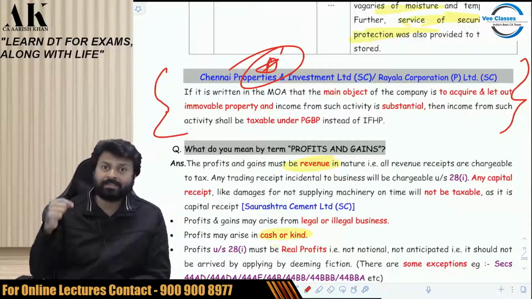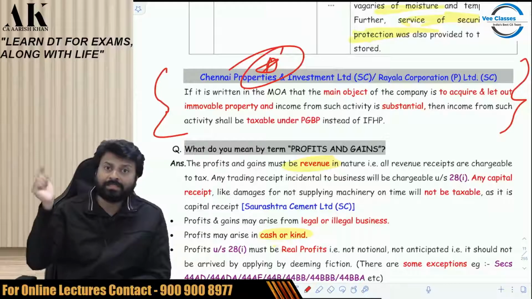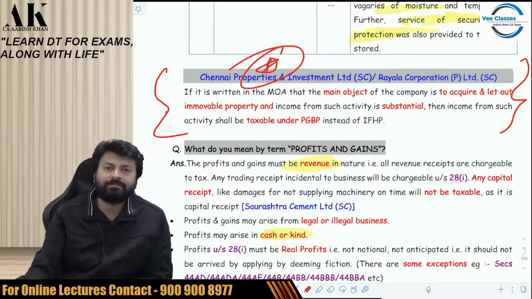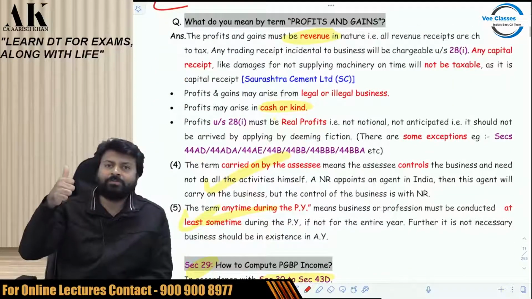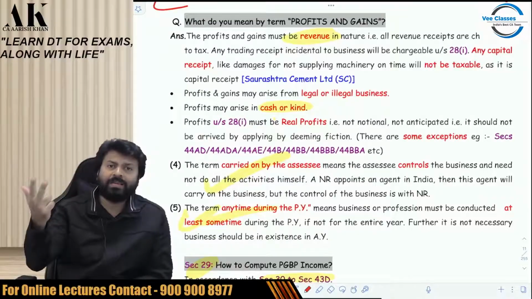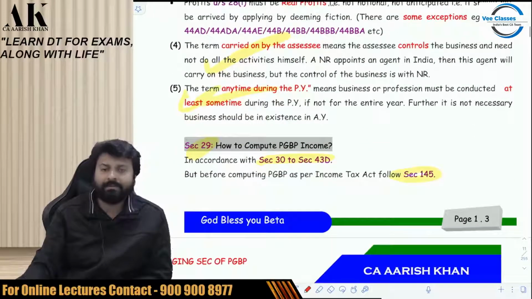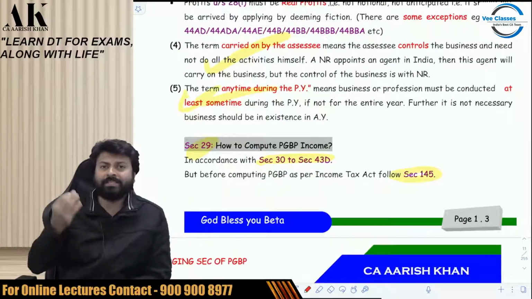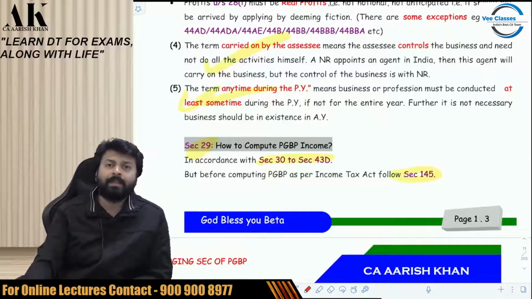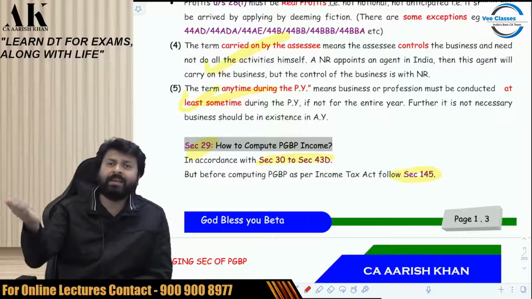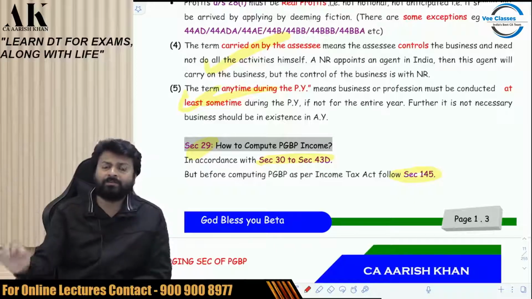Suppose a person rents the house, and because it is his business to acquire property and let out the property, it is written in the memorandum, and it is also a substantial part of the business, then it is PGBP. Then coming to profits and gains, they have to be revenue, has to be real, from legal or illegal sources, in cash or kind. Then the business has to be carried on by the assessee, meaning it has to be controlled by the assessee. And it has to be done at some time during the previous year. Entire year is not relevant. In the AY, whether it is conducted or not conducted is of no use.